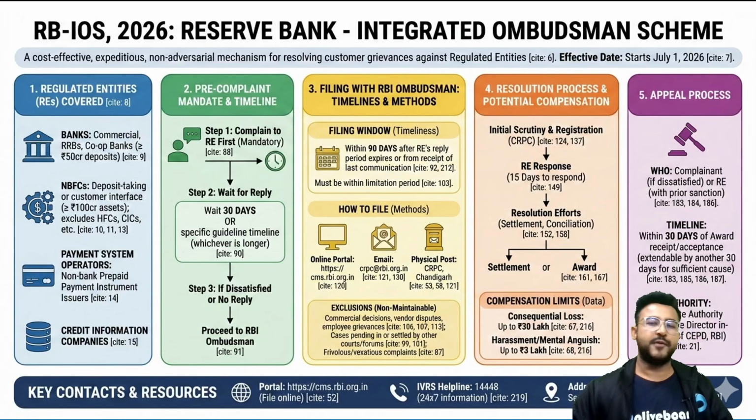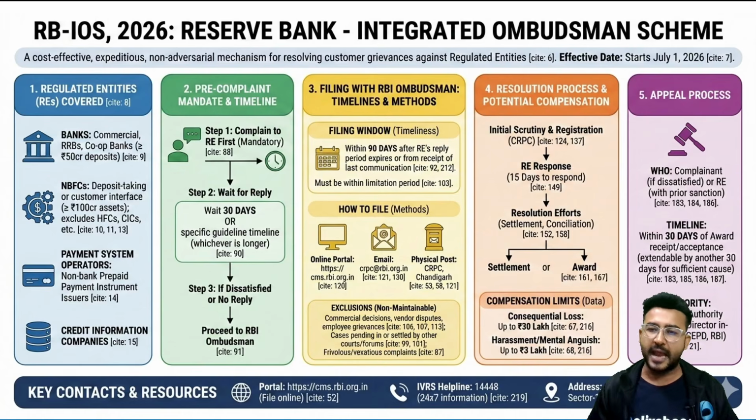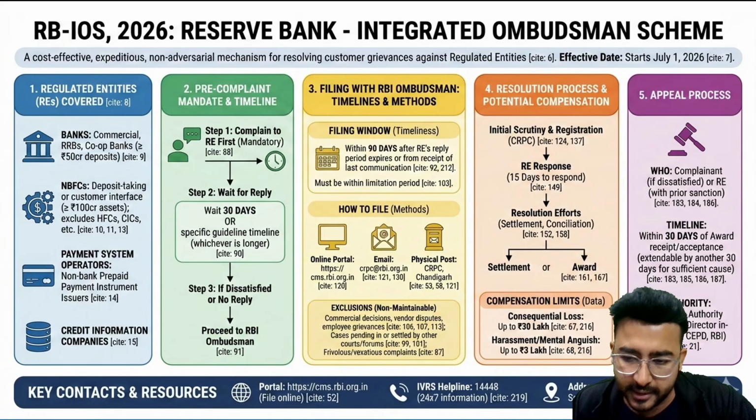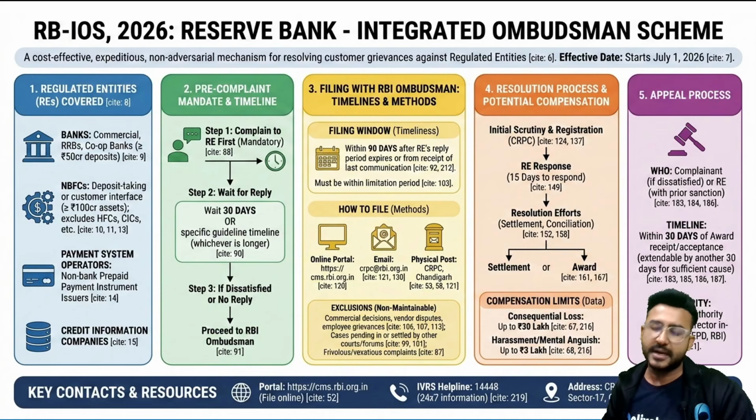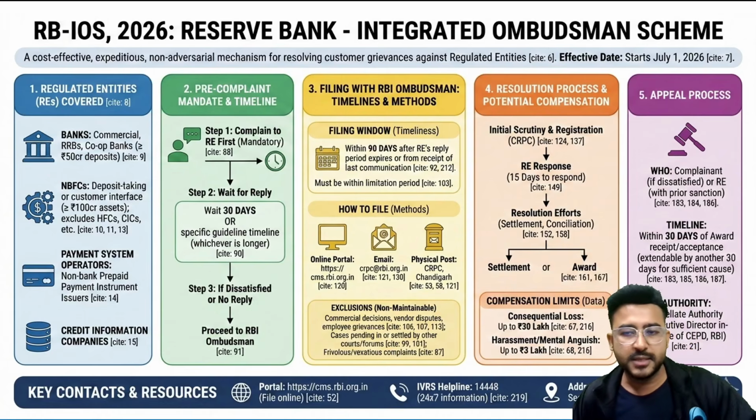Okay guys, and this is a quick chart related to the Integrated Ombudsman Scheme that you can later refer to. If I have missed anything, it's been prepared by using AI tools. So in case I missed something in it, then definitely you can add it on the next page, as per your convenience, or you can draw some charts like this in your register also, right? That is always appreciable.